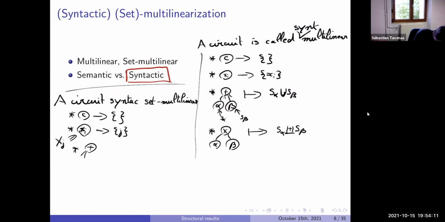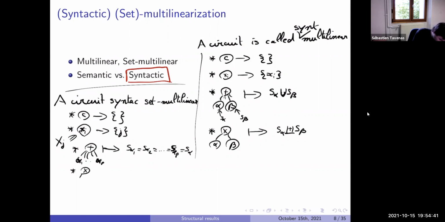For set multilinear, in fact, we want that for an addition gate, all the S alpha are the same, and the new one is the same.